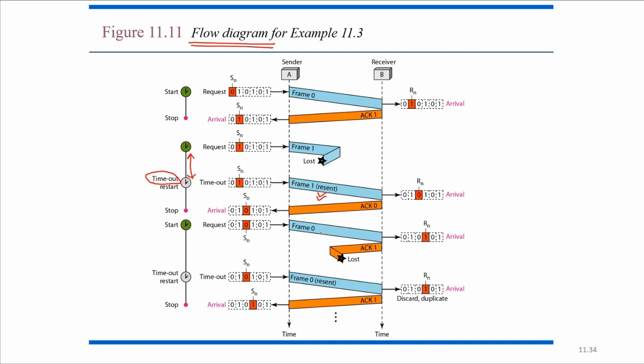So the frame is sent, and the acknowledgement was sent, but it is not reaching the sender because it gets lost in between the channel. So if the acknowledgement is not received within the timeout time, then the timer will restart and it will send the same frame again, and then it will receive the acknowledgement. Once the acknowledgement is received, the timer will stop and it waits for the next request from the network layer. So this is the basic idea about the flow diagram of the stop and wait ARQ protocol.